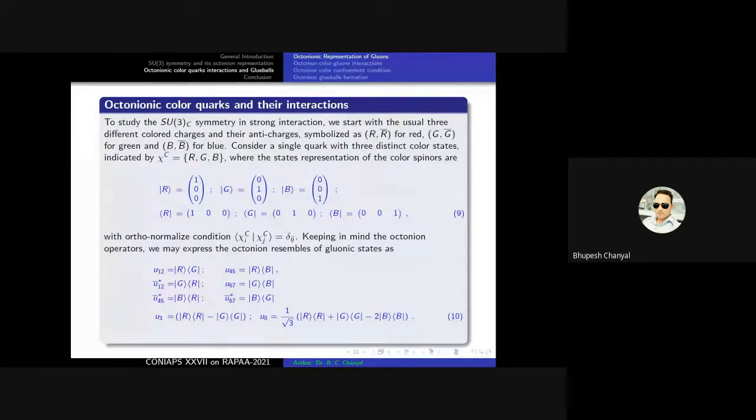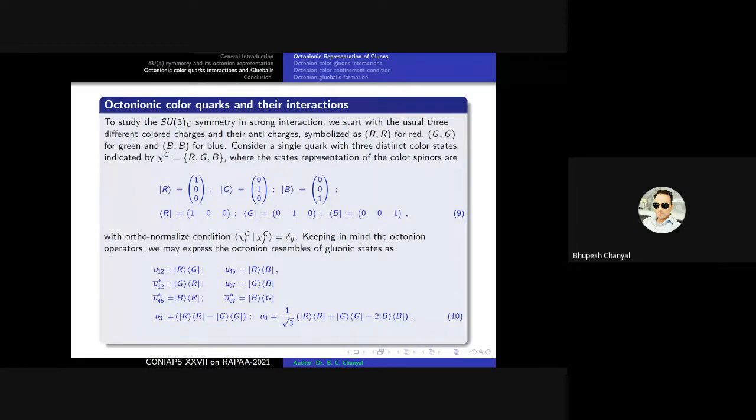Octonionic color quarks and their interactions. To study SU3C, where C indicates color charge, in SU3C symmetry in strong interaction we start with the usual 3 different color charges and their anticolors. Here we indicate R bar for the red color charge, G bar for the green, and B bar for the blue. These are the primary colors in the case of the strong interactions.